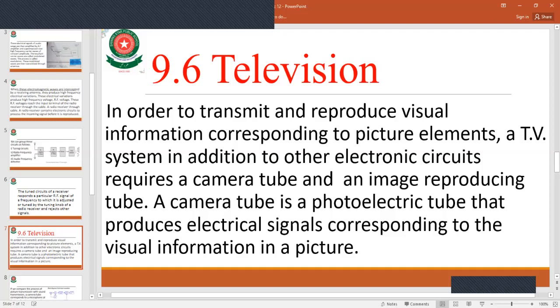A camera tube is a photoelectric tube that produces electrical signals corresponding to the visual information in a picture.